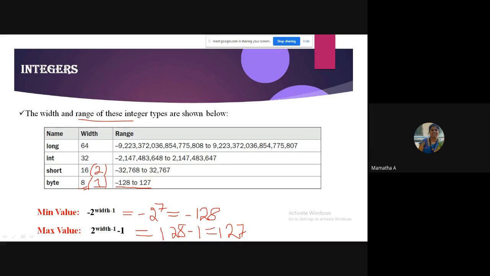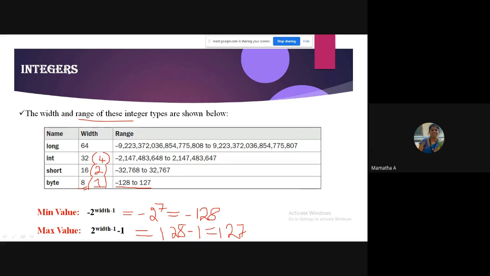Suppose I have to give 40,000. If I have to store 40,000, can I use short? No, ma'am. Then I should go for int, remember. And similarly, int is of how many bytes? 4. So how many bits? 4 into 8, which is 32. And this is the min value and the max value.